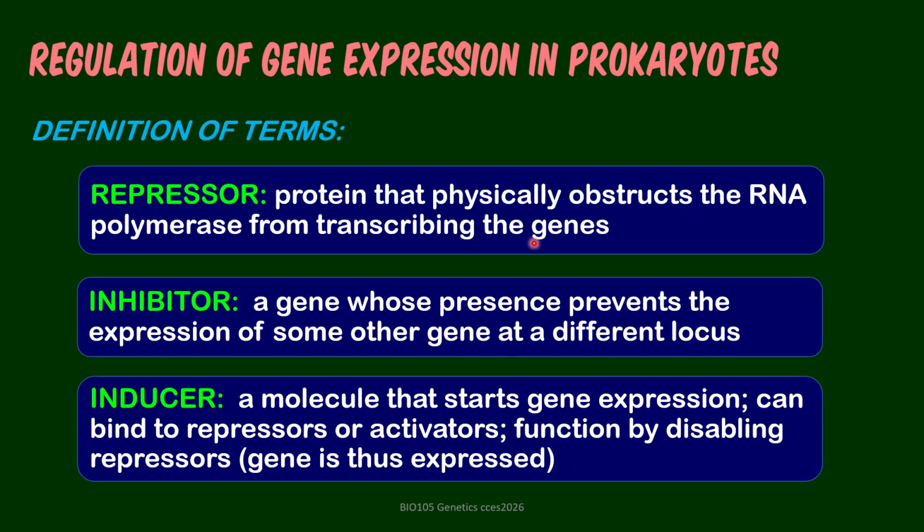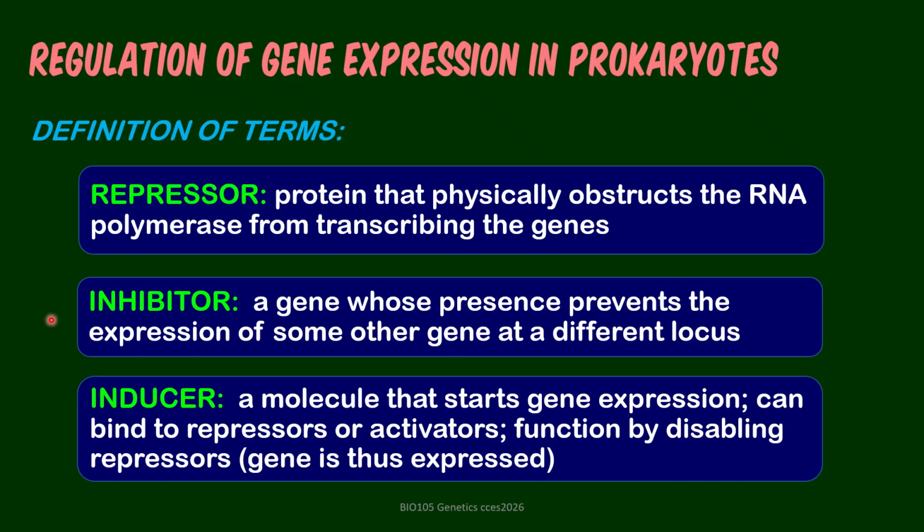The regulatory genes can code for a repressor, an inhibitor, or an inducer. A repressor will obstruct RNA polymerase transcription, which means that it physically blocks the path of RNA polymerase.